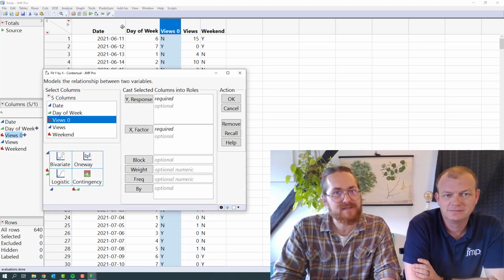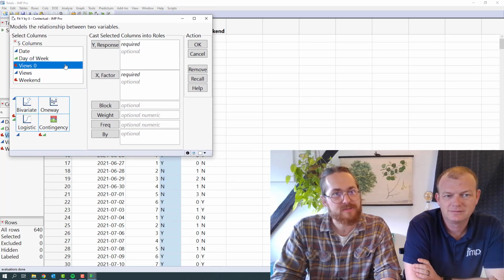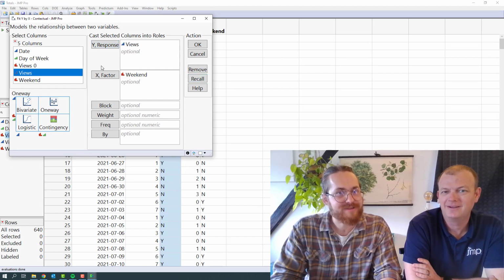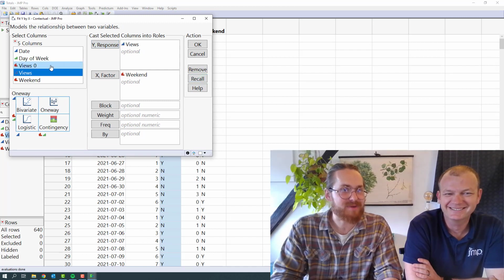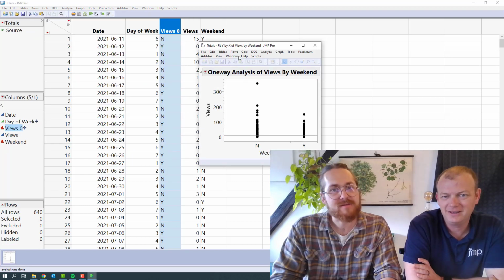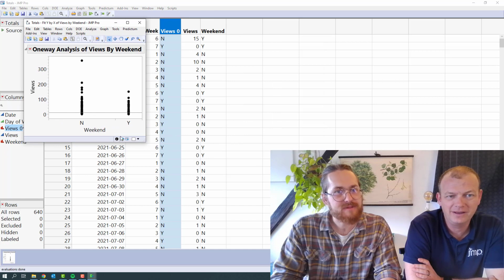So we go back to fit y by x, and we say, why don't you use that recall button? There you go. We could even do it by views 0. No, we'll just filter it because it's all going to be zeros on the other one.